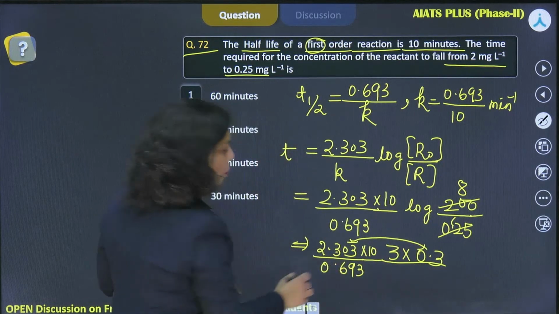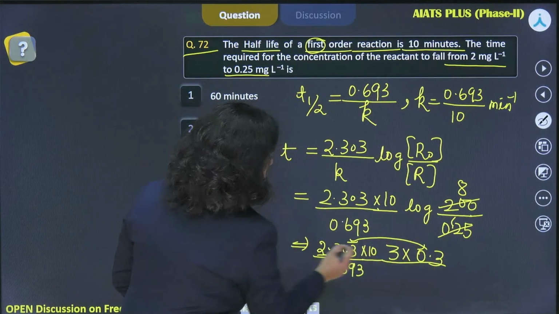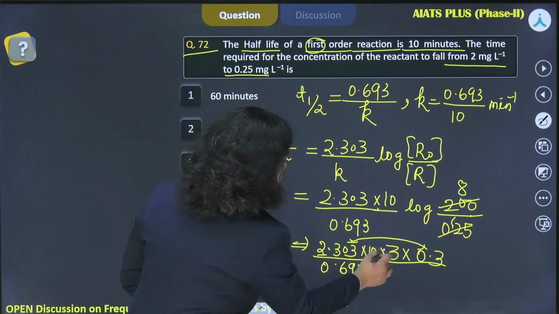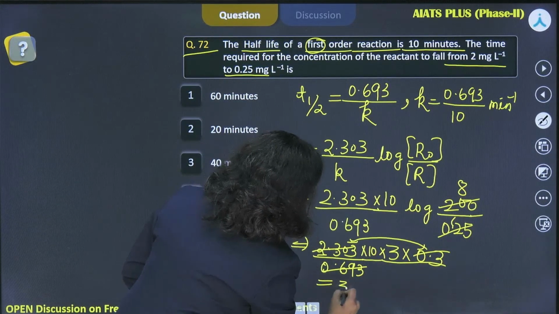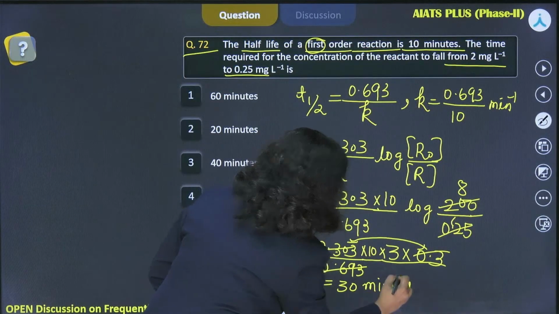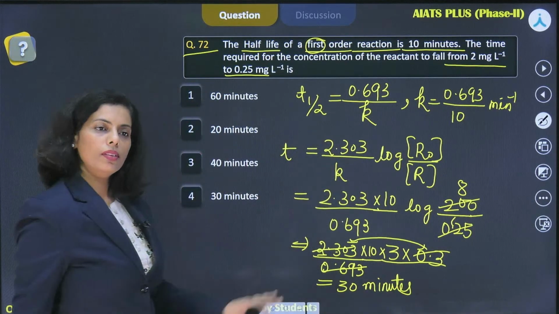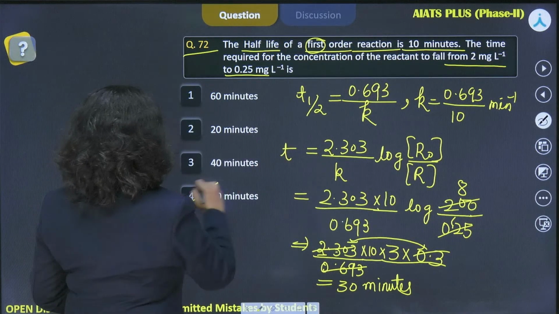Nearly 0.693 I will be getting, right? 0.3 into 2.303, so these two will cut. And last, 30 minutes you will be getting. That's it. And 30 minutes is here in the fourth option.